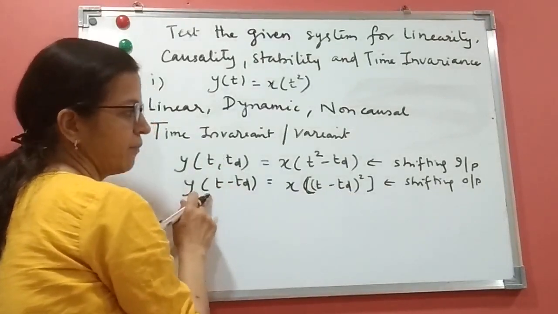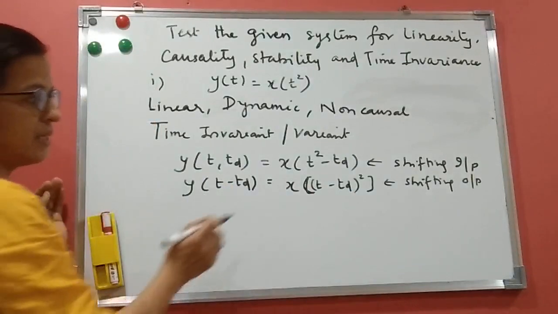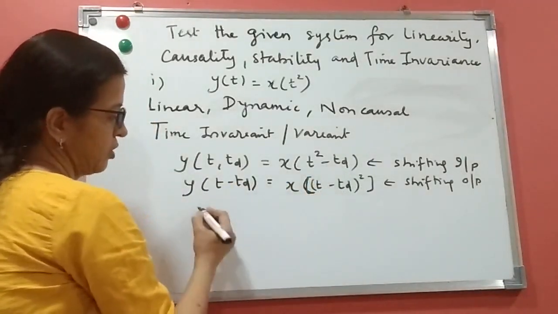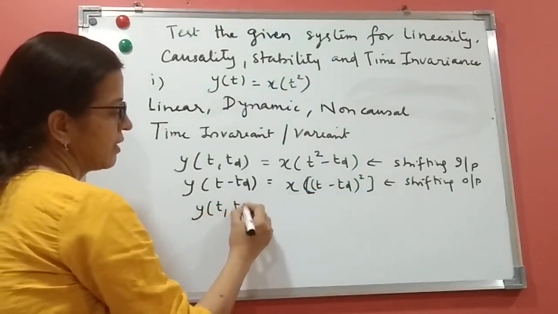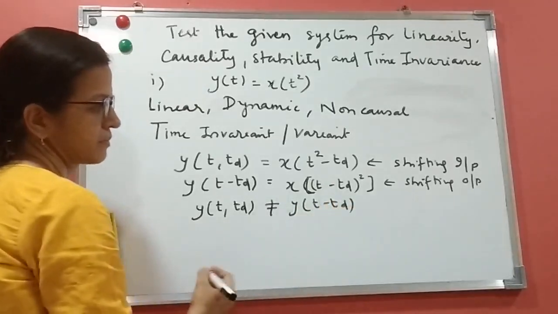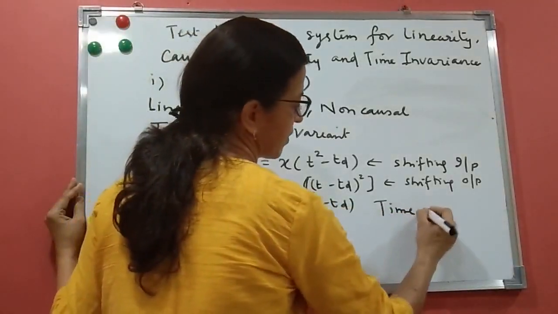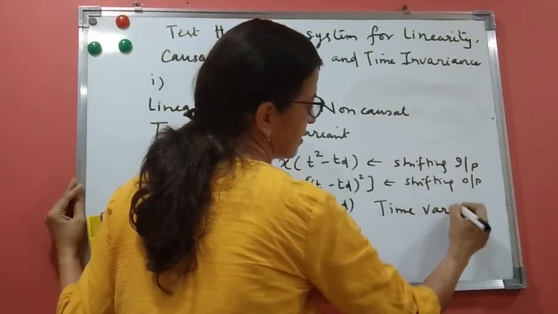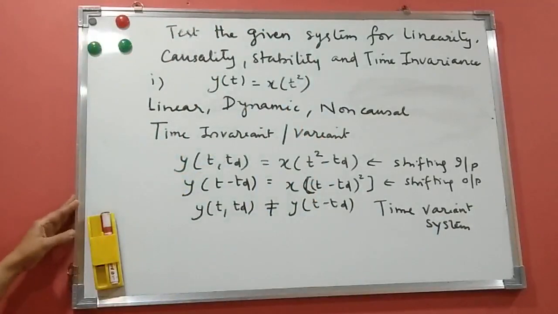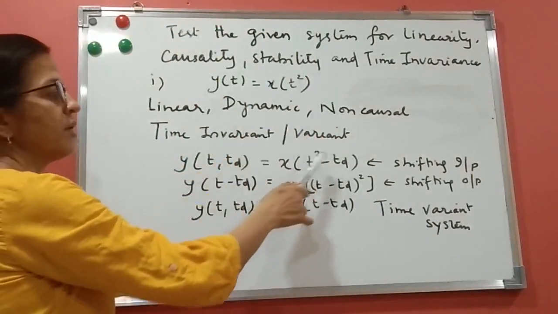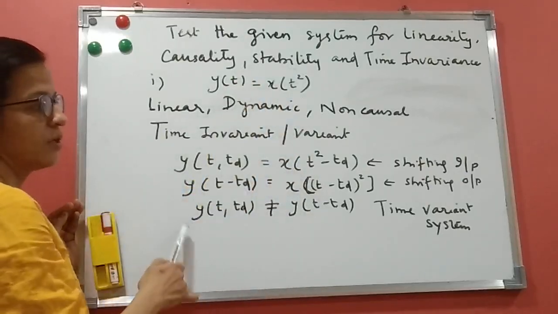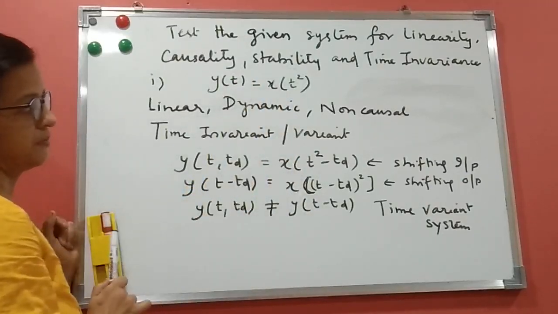If both are the same, that is time invariant. But we can see they both are not the same. It is t square minus td and this is t minus td whole square. So we can write here that y(t, td) is not equal to y(t minus td). So it is a time variant system. When we shift the input, it will be t square minus td, and when we shift the output, it will be t minus td whole square. So it will be a time variant system.